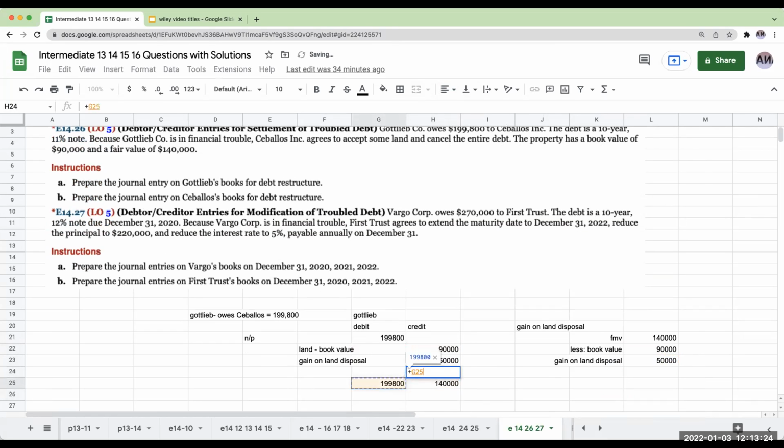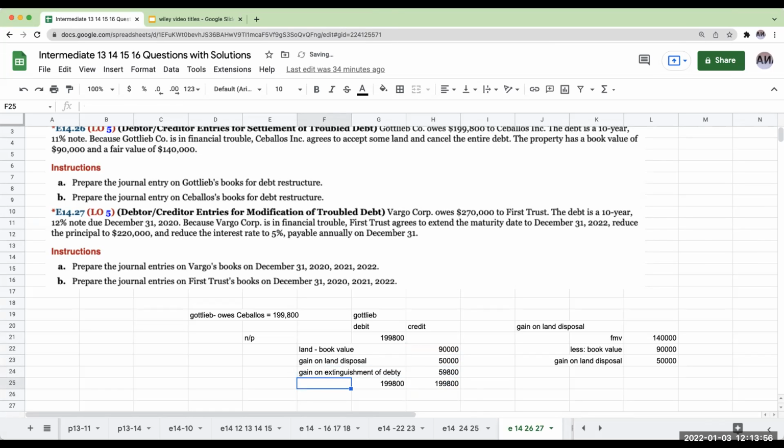So this is going to be $59,800. This is essentially the gain on extinguishment of debt, or debt restructuring. I would say gain on extinguishment of debt.